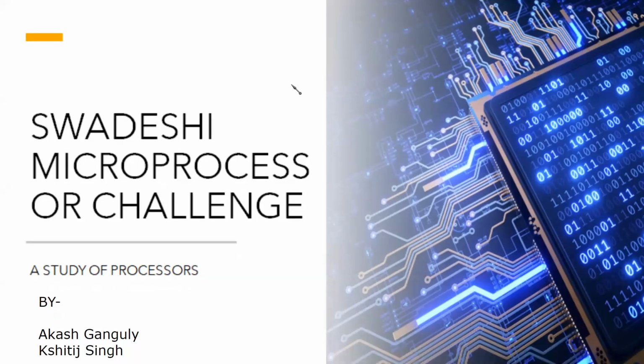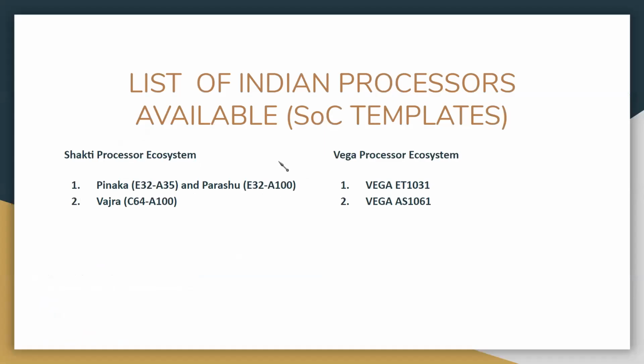Myself, Akash Ganguly, and today along with Kshitij, we both are going to present a few hardware aspects of the processors which are available to us under system on chip, that's SoC. Next slide, please. These are the list of the Indian processors which have been given to us under this program of Swadeshi Processor Challenge. We have two ecosystems, that's Shakti by IIT Madras and Vega by CDAC.